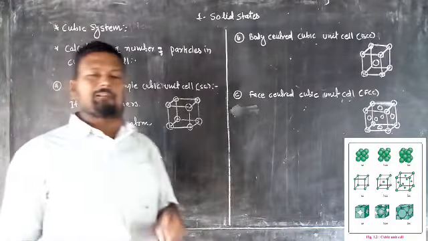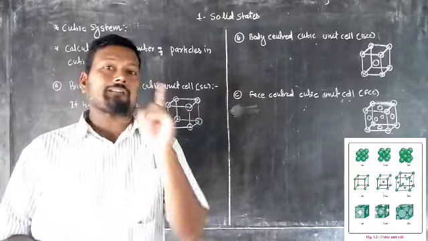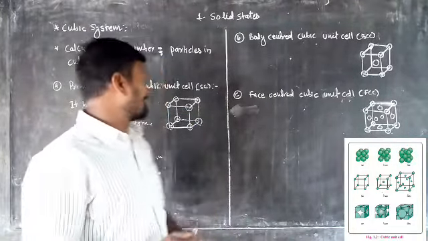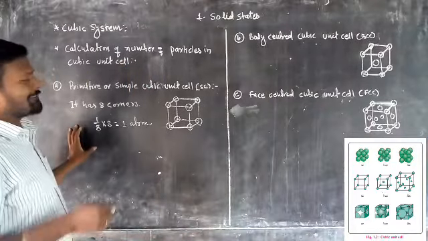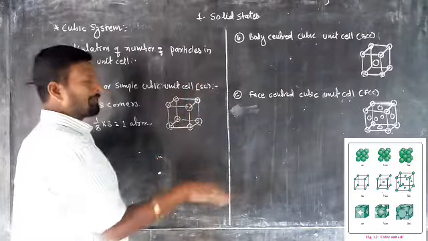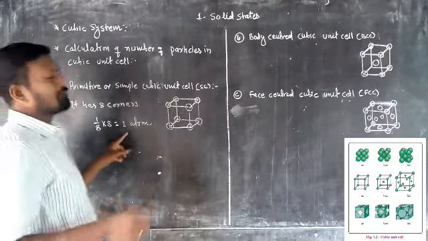The primitive unit cell or cubic unit cell has 8 points at the corners, and each corner contributes 1 by 8 position. So how many atoms are present? 1 by 8, 1 by 8, 1 by 8, each and every corner. So in the calculation there is a presence of only 1 atom.